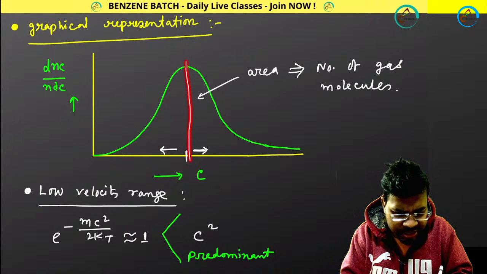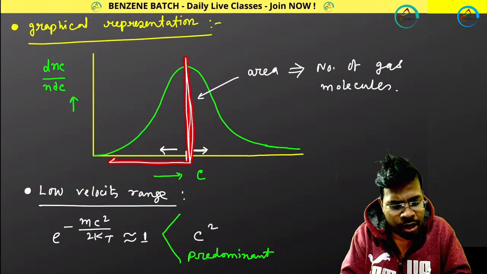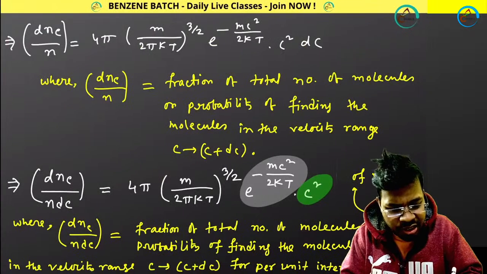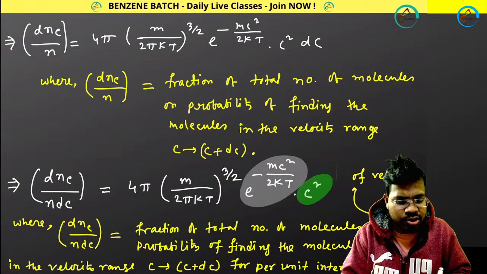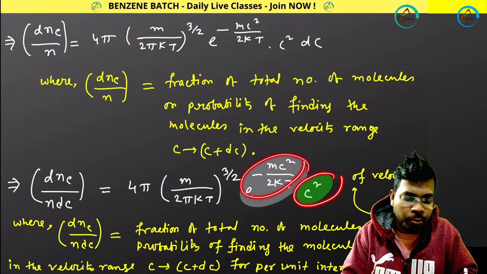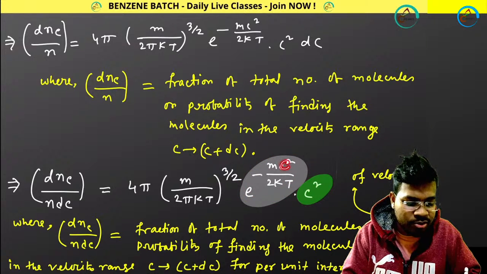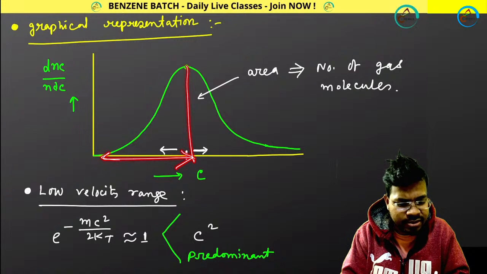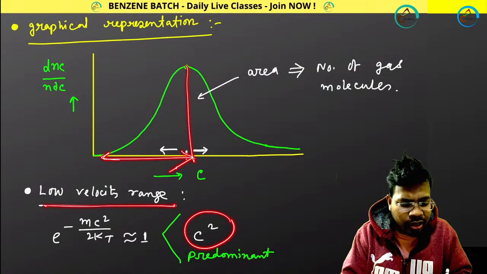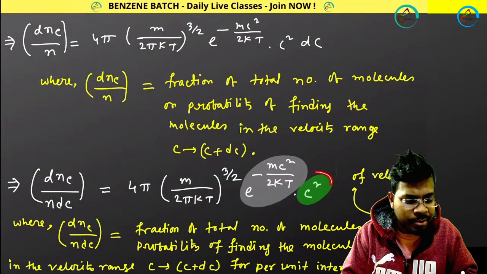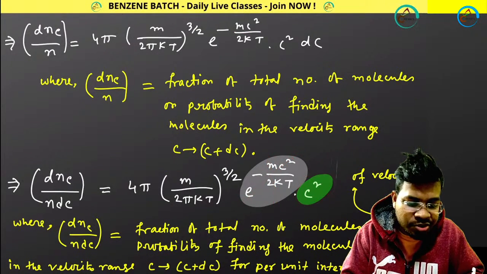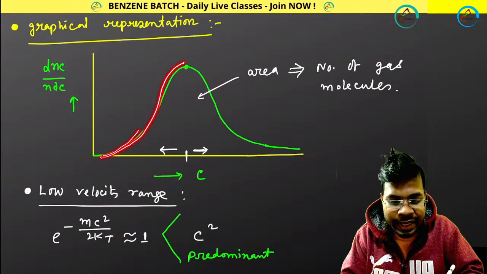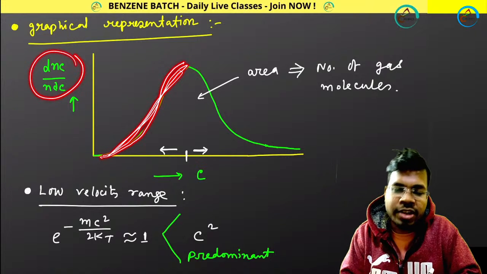So suppose I am dividing this plot into two parts. This is your low velocity range, this is your high velocity range. So if you look at this expression, you have two terms. One is this term, another is this term. Both of these terms are containing velocity c. So at low velocity range, that means this range, the c square term is predominant. This term is predominant, this term is not predominant. That means this term is controlling the plot.